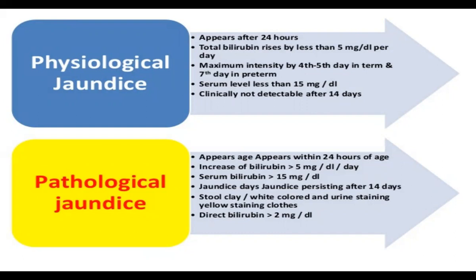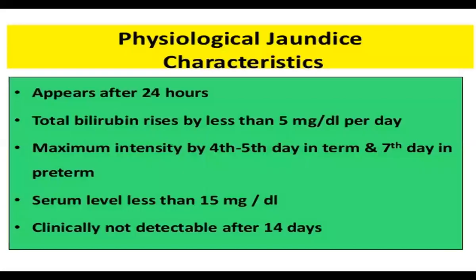Jaundice persisting after 14 days. In physiological, it does not persist after 14 days. While in pathological, it persists even after 14 days. And if you see that there are changes in the stool also, it is clay color and white color. And urine staining, yellow staining of clothes, that is direct bilirubin, it is more than 2 mg per dl. So these are the characteristics of pathological jaundice.